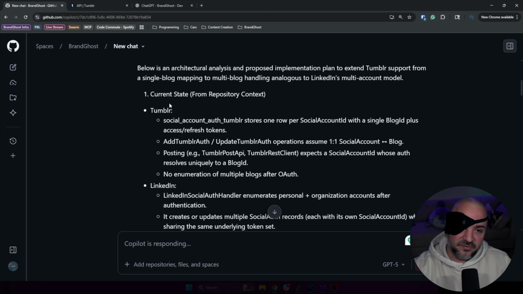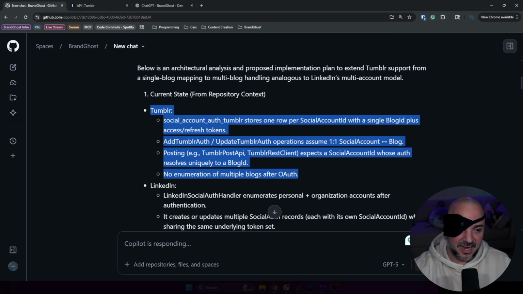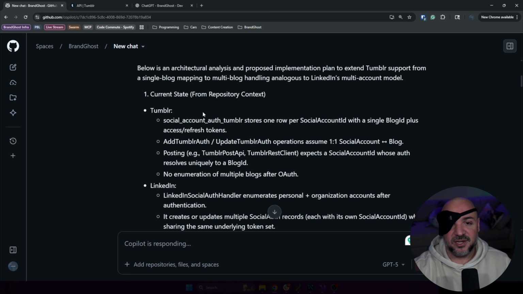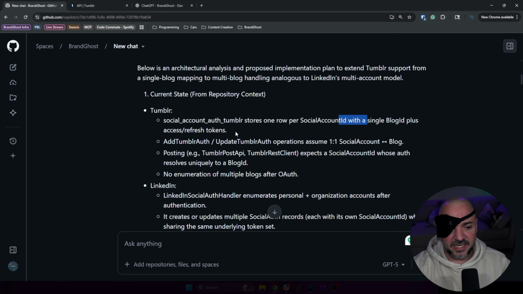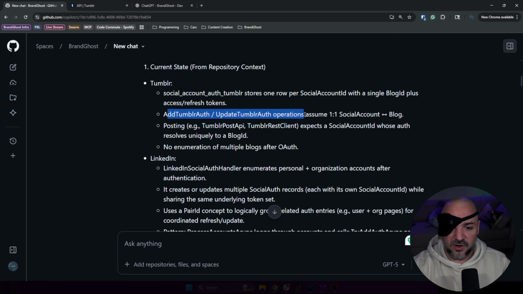One of the reasons I love this is because it has full reference to my code base and it's online, right? If I do this in Cursor, usually it's because my multiple repositories are available on my computer, but this code's in GitHub, so it's nice that it's able to see it. Tumblr social account auth, this is a database table that stores one row per social account ID. It knows that these method calls assume a one-to-one social account to blog, so it can see that from the code.